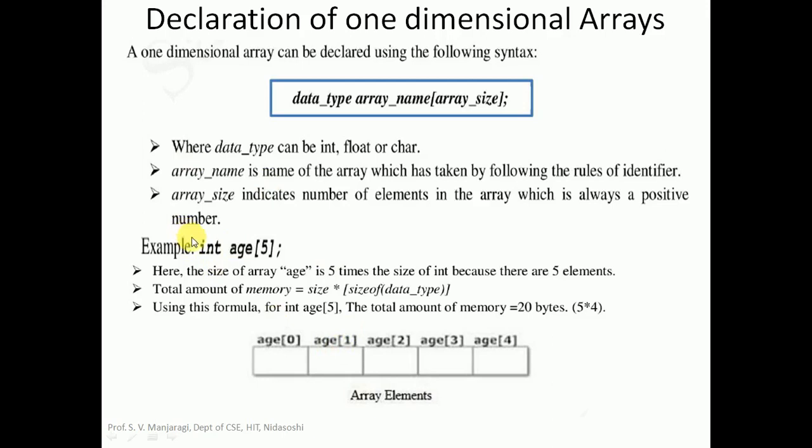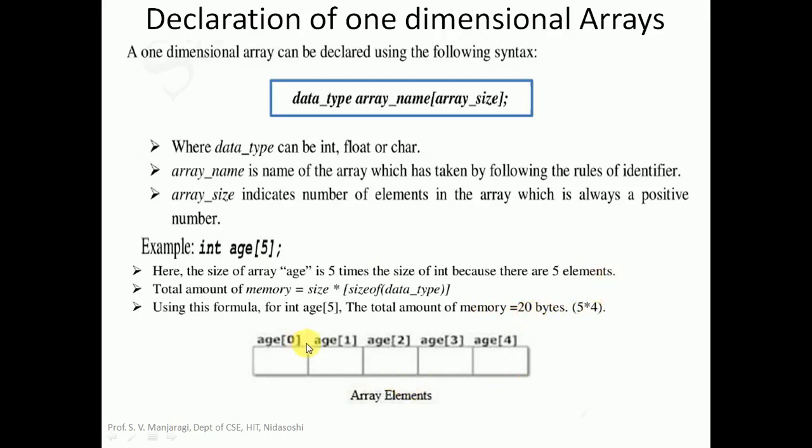For the declaration int age[5], let us see what is the total memory required. The total amount of memory required for this particular array declaration is array size, which is 5, into the size of the data type, which is 4 bytes. So it will be 5 into 4. The total amount of memory required for this particular array is 20 bytes.